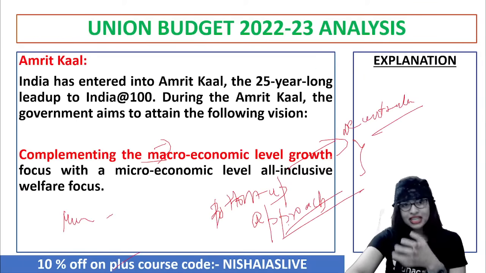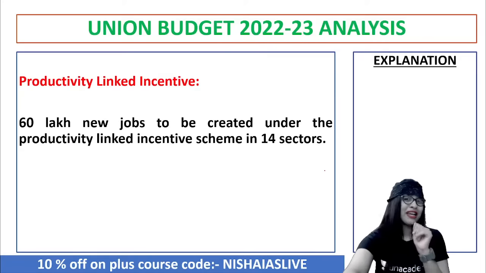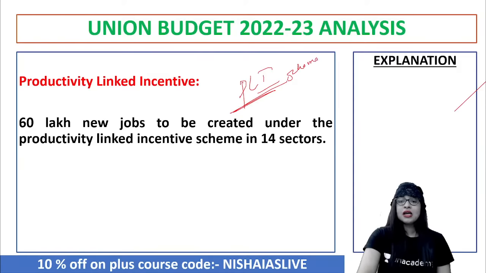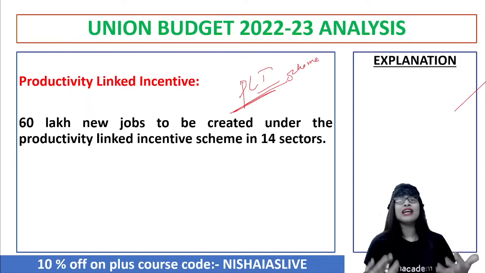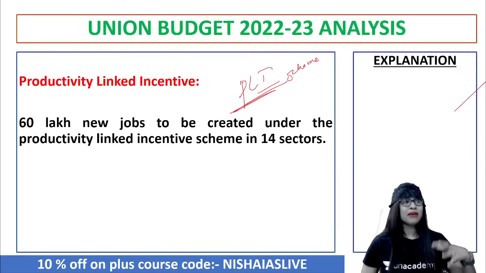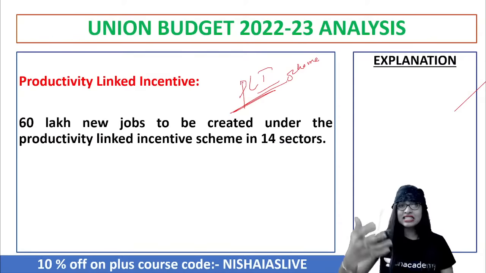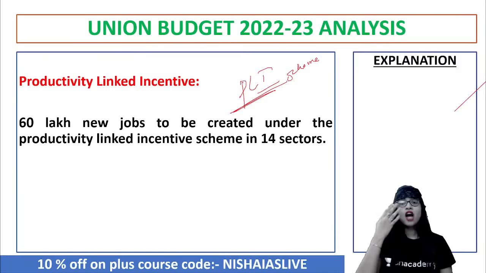Now, out of all these, the next important point which you need to understand in the current budget highlights is they also spoke about PLI. What is that? Production linked incentive schemes. I repeat, PLI schemes. This PLI scheme is nothing but it is actually motivating all the startups, all the people to come up with new enterprises in different sectors, be it automobiles, manufacturing, pharmaceutical, technology, or textile. So in different sectors, production linked incentive schemes are popping up. That is, the government will give some sort of incentive in cash format.